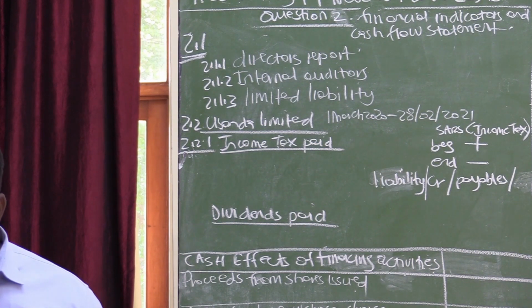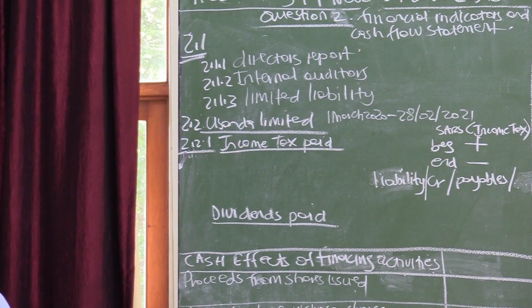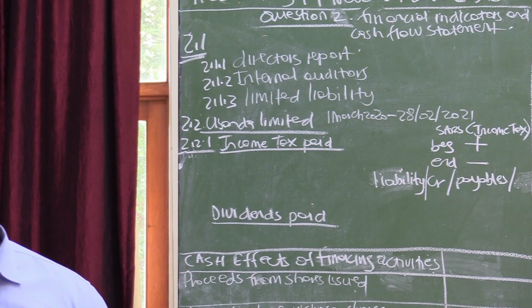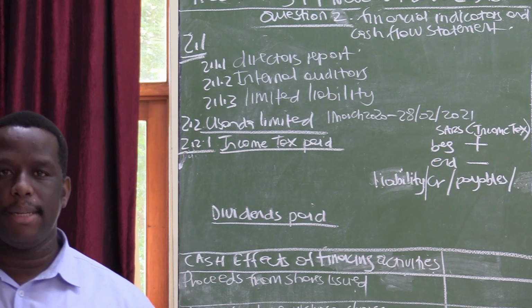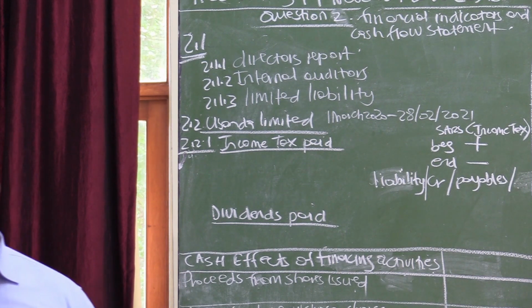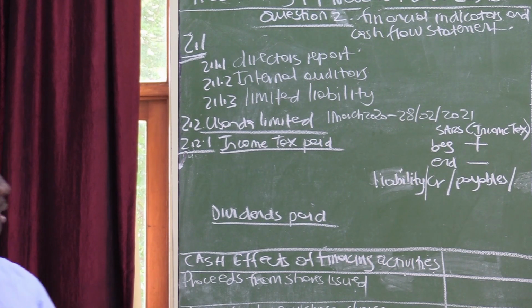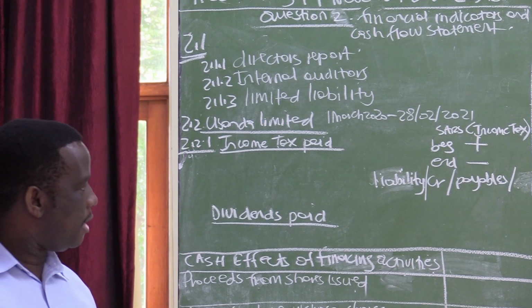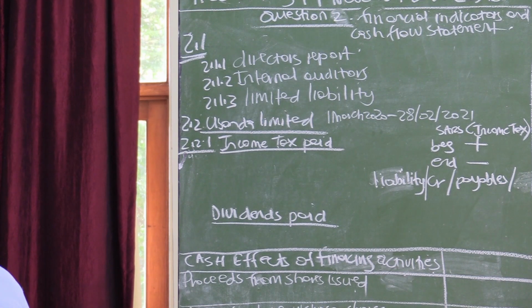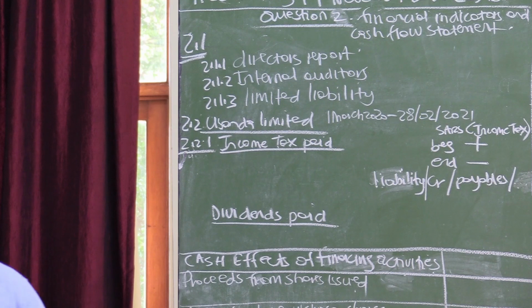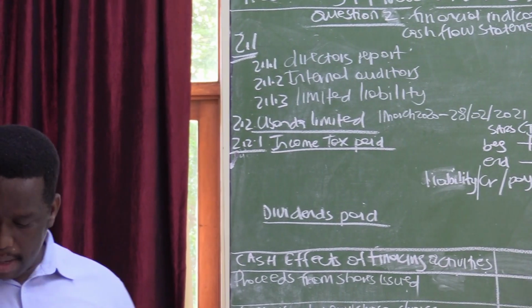Required 2.2.1, we are now doing the cash flow statement. Calculate the following figures for the 2021 cash flow statement. We want to calculate income tax paid. Educators normally use different methods of calculating this, but the method I prefer is the one that we are going to use.